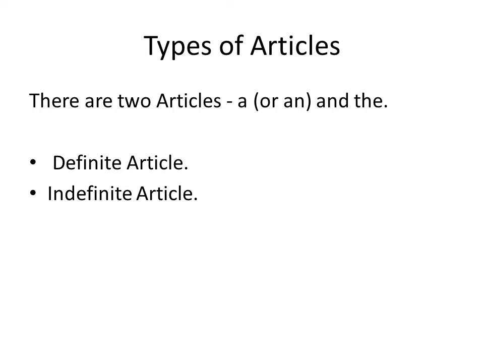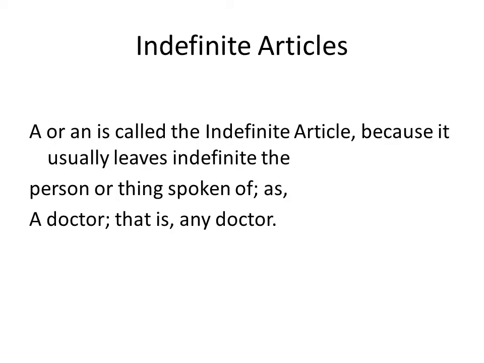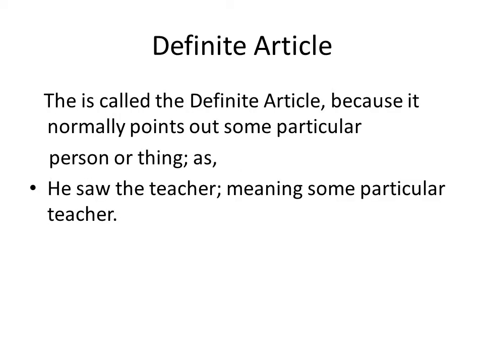For example, a doctor. Now see, here a doctor means any doctor. On the other hand, the other category of articles or determiners is known as definite, because generally it points out some particular person or thing. For instance, Ali saw the teacher.